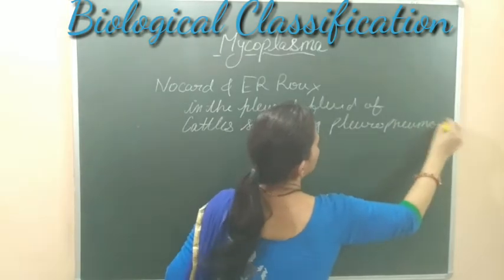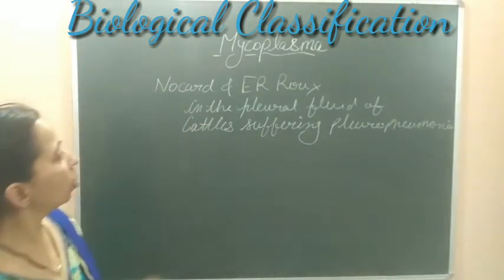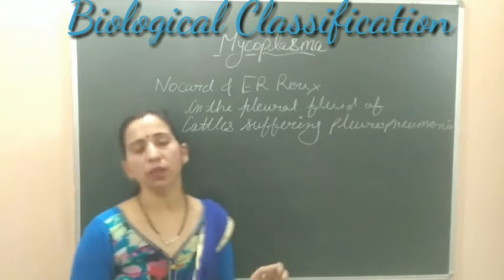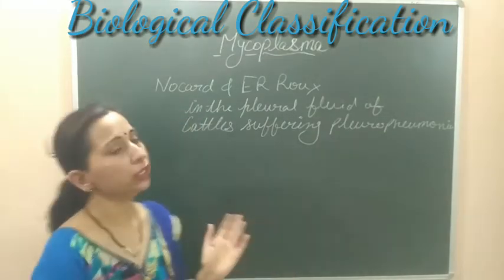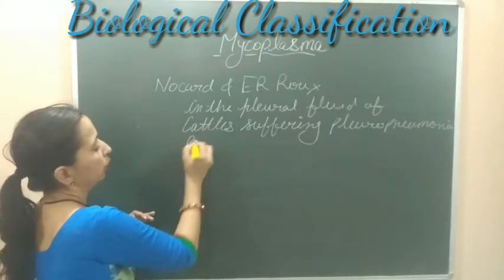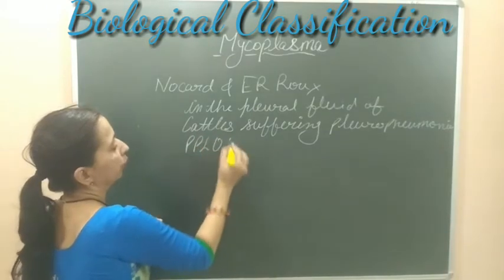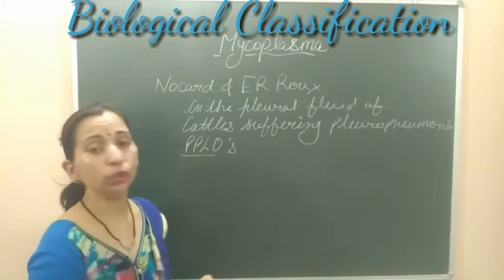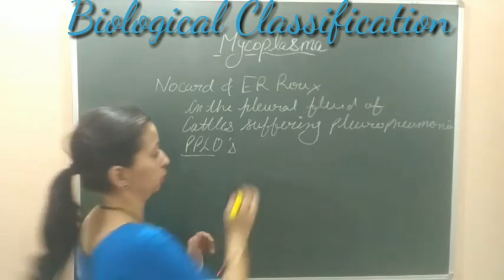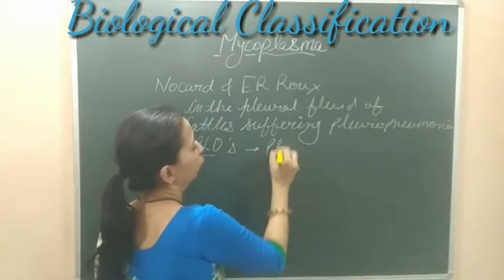So this is about the discovery, and Nocard and Ross gave the name PPLOs to this organism. PPLO means the pleuropneumonia-like organisms.